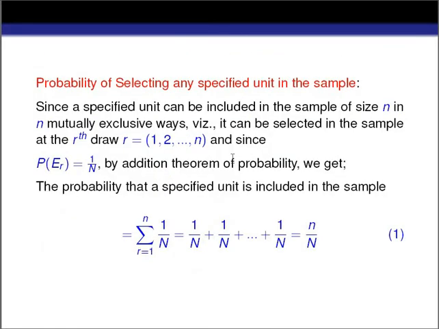Now we calculate the probability of selecting any specified unit in the sample. Since the specified unit can be included in the sample of size n in n mutually exclusive ways, namely it can be selected at the first row, at the second row, or at the nth row, by the addition theorem the probability that a specified unit is included in the sample is the sum of these, which gives n by capital N.